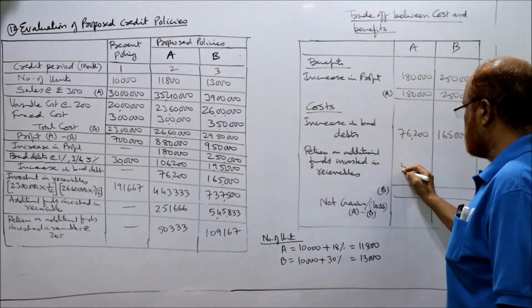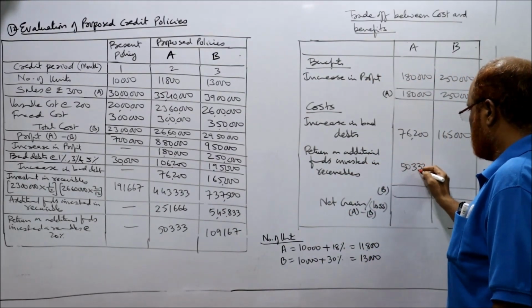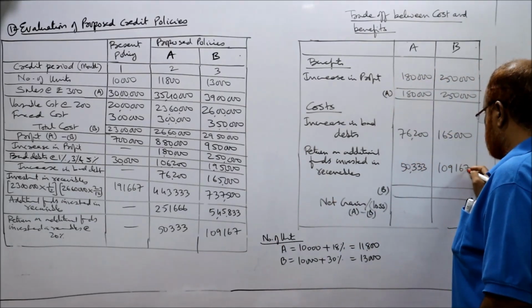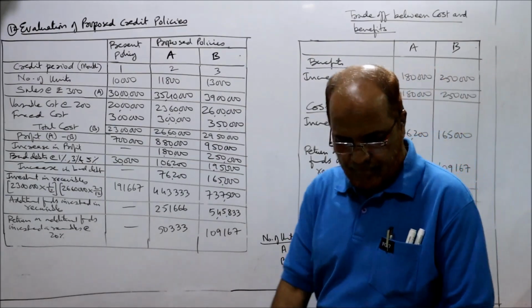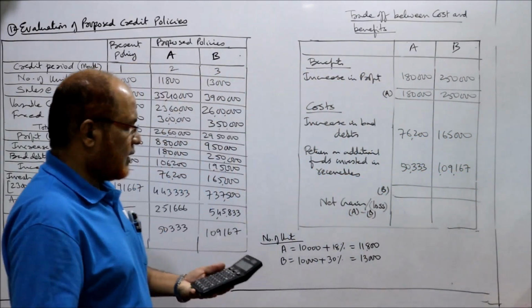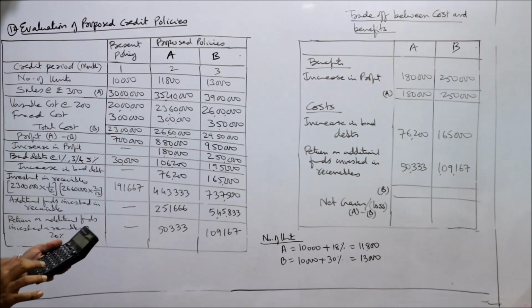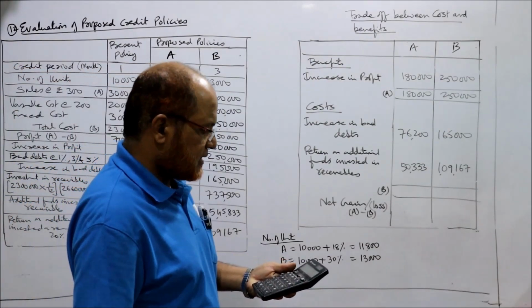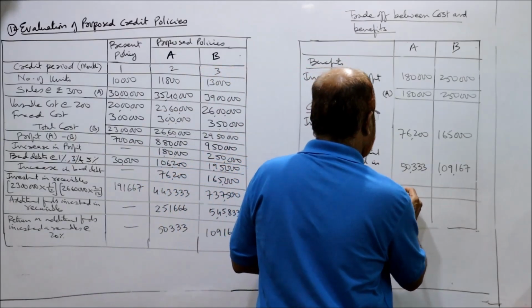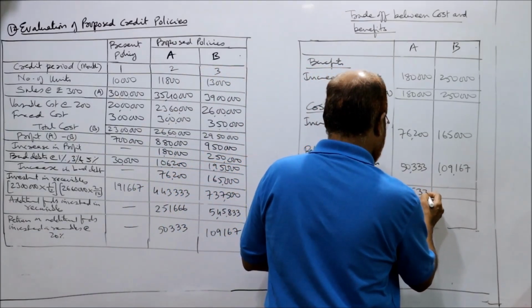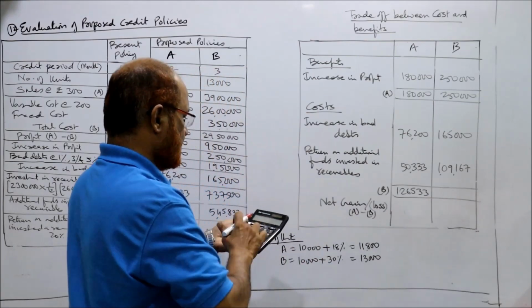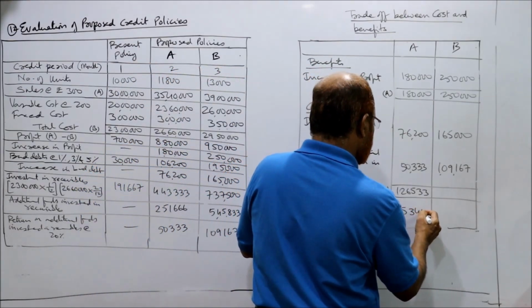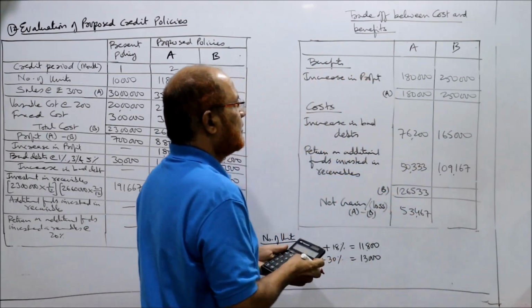Return 50,333. 1,09,167, or 76,200 plus 50,333, 126,533. So it comes to 53,467. There is a gain.